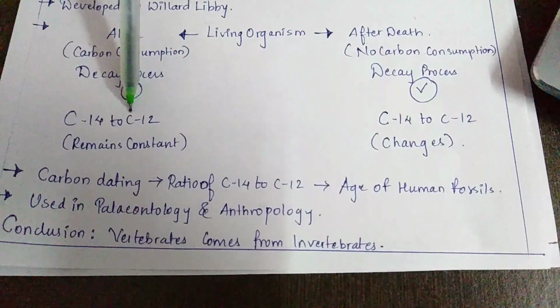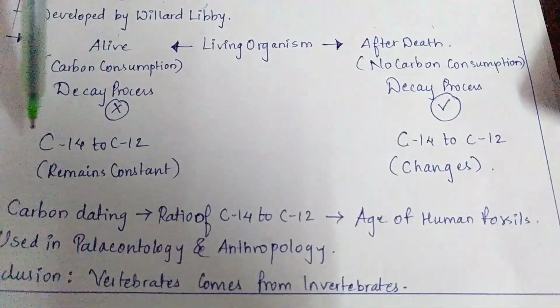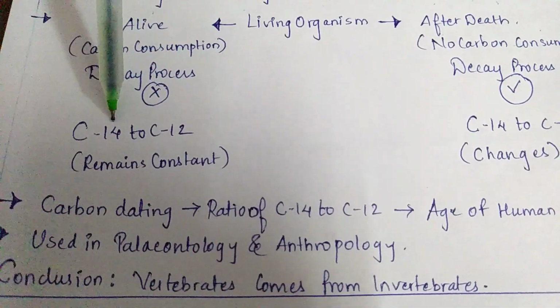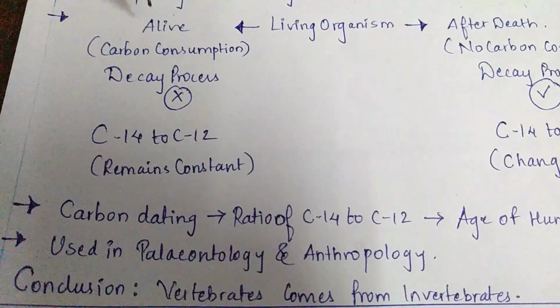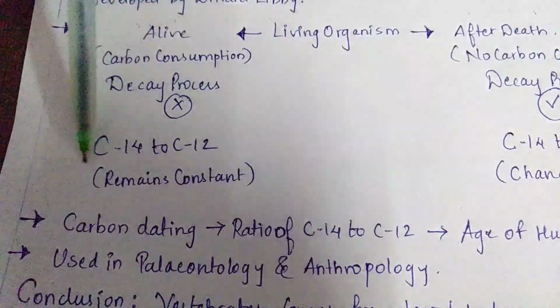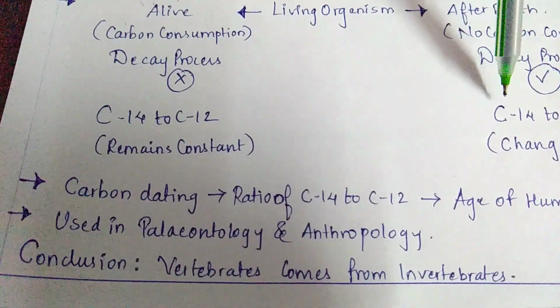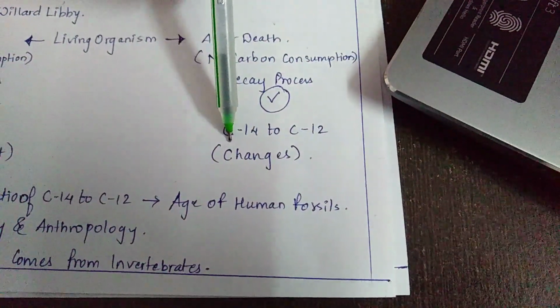One is natural carbon, that is C12, and one is radioactive, that is C14. The ratio of carbon 14 to carbon 12 remains constant in an alive organism. Understood? But in case of dead organisms, this ratio keeps on changing.